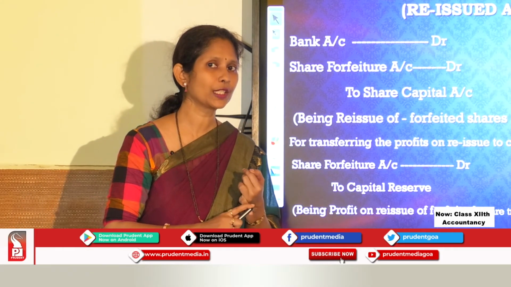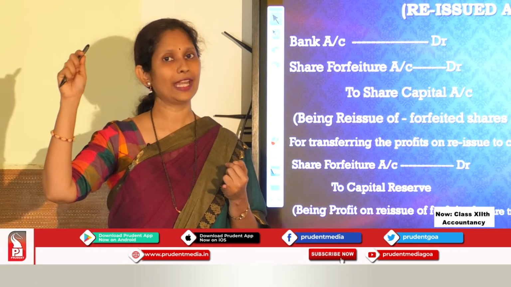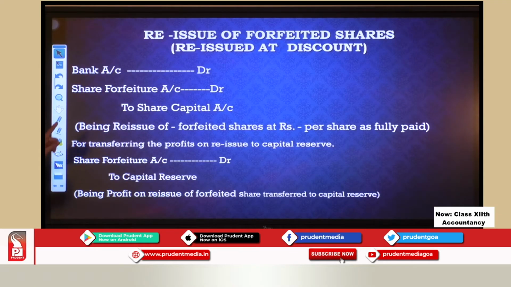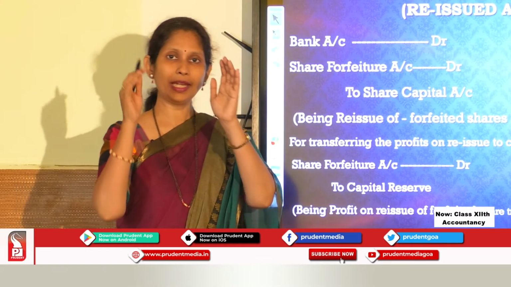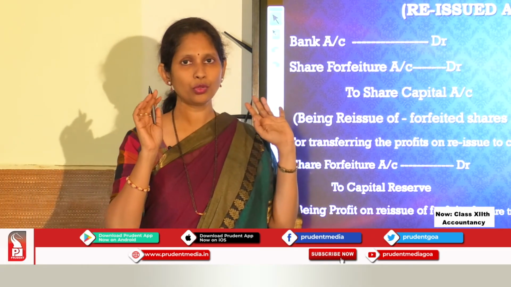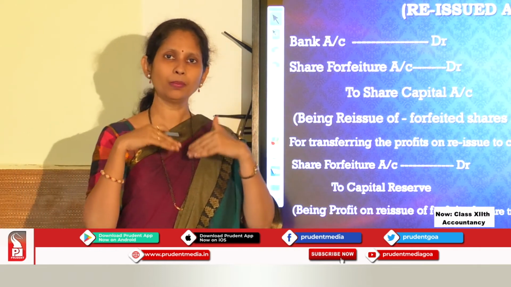But from where did we use the discount? We used it from the share forfeiture account, which we had earlier when we cancelled the original shares which were issued. Okay, being reissue of forfeited shares at rupees dash per share as fully paid. So we have issued this share at discount but as fully paid, that means full amount. That's why the full amount we are transferring to share capital. Now we had in forfeiture some amount. Now some amount is used over here to make the discount good. Okay, still some amount is remaining with us.